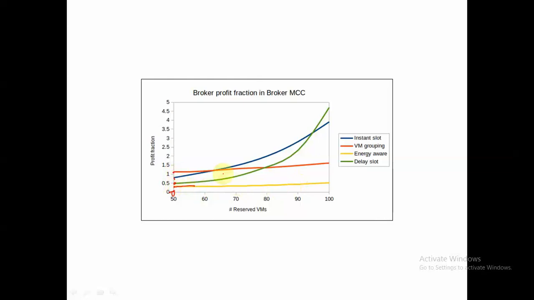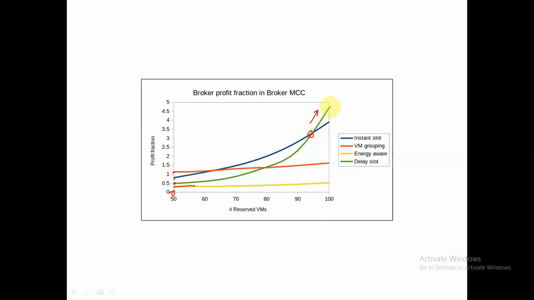And as we see over here, compared to the increase in broker profit fraction for the VM grouping algorithm as well as the instant slot scheduling algorithm, the increase in broker profit fraction for the delay slot scheduling algorithm will be much higher once the number of reserved instances crosses 90. That means at this particular point. After this point, the broker profit fraction will increase for the delay slot scheduling algorithm.